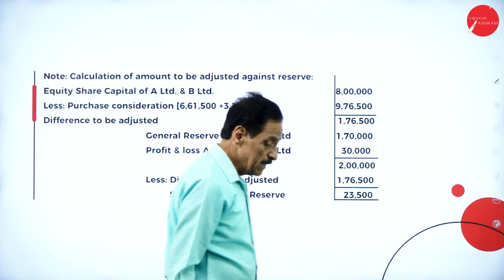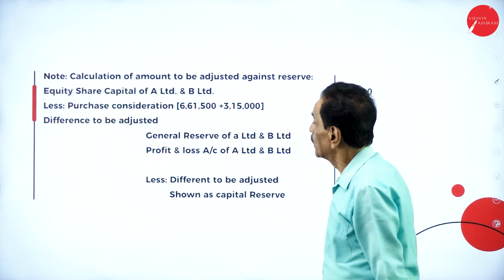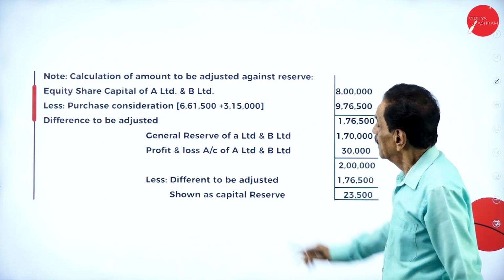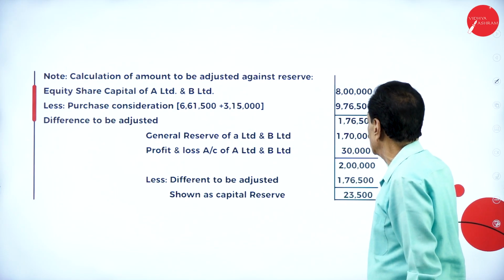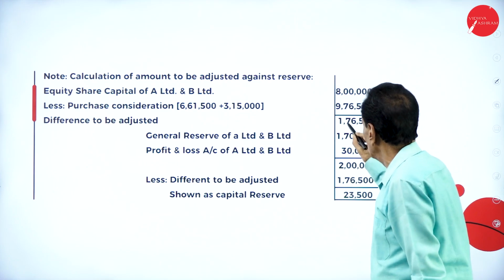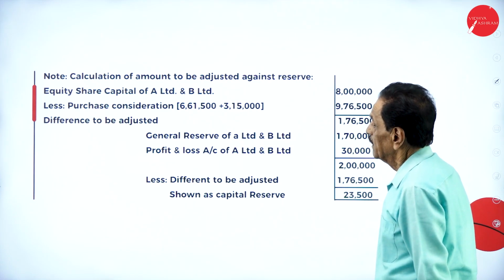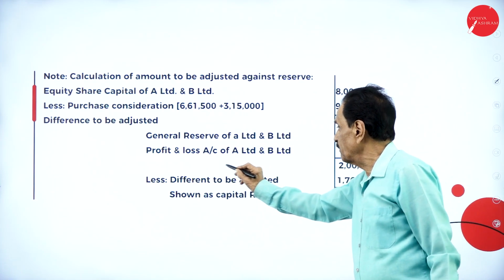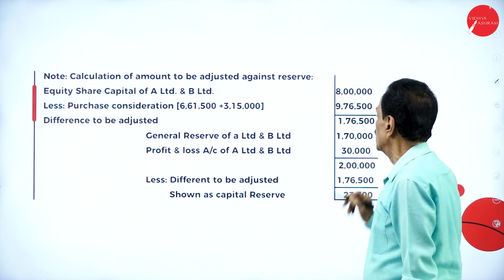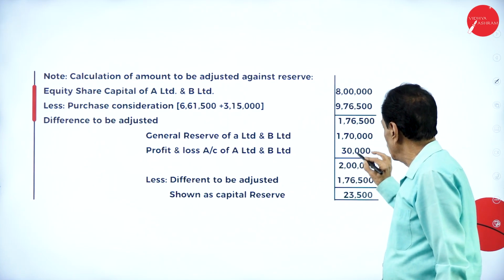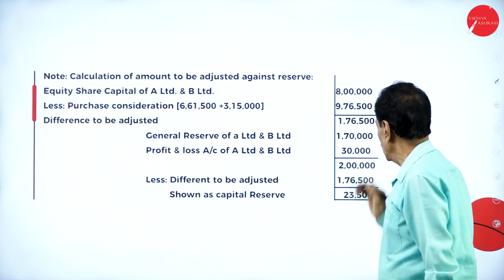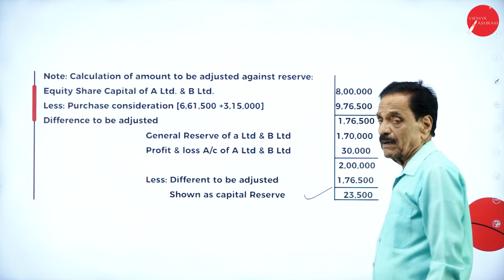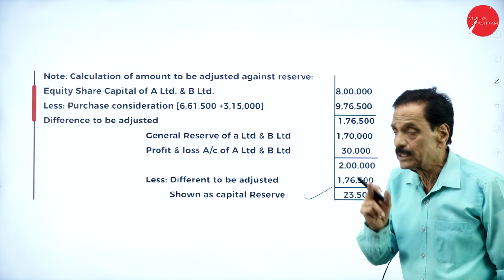Then, how do you arrive at this 23,500? We have a working note. Equity share capital of A Limited and B Limited as per the balance sheet is 8 lakh. The purchase consideration is 9,76,500. So there is a difference of 1,76,500. But the general reserve of A Limited and B Limited, and profit and loss account of A Limited and B Limited is 30,000. Totally it will come to 2 lakh. So 2 lakh minus 1,76,500, there is a difference of 23,500, which can be kept as a capital reserve.